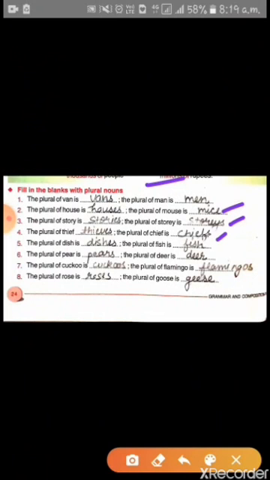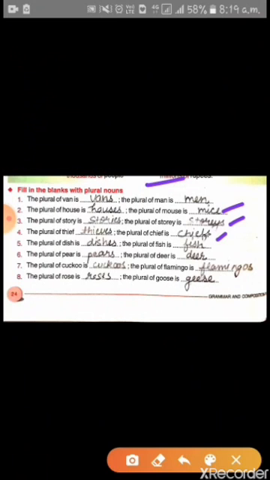The plural of pear is pears, the plural of deer is deer. The plural of cuckoo is cuckoos, the plural of flamingo is flamingos. The plural of rose is roses, the plural of goose is geese. So students, have you seen here, in many of the plural forms there is only s, and in many of these we have added ies, in others we add es, and in some there is no change, and in some the full spelling is also changing.